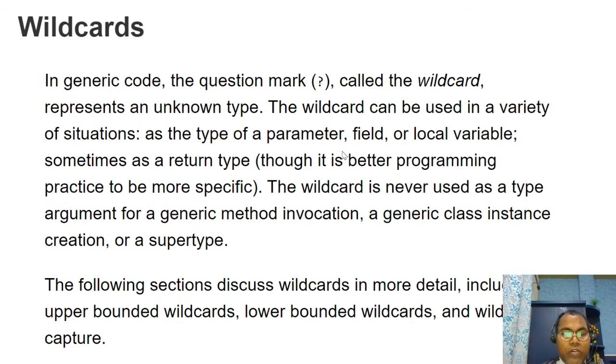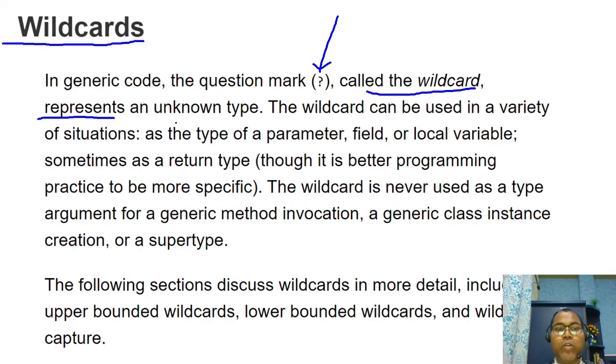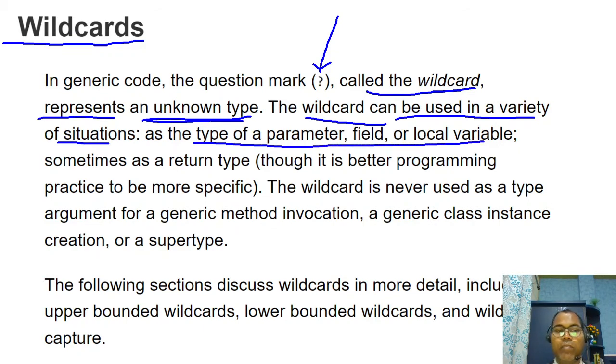And one terminology generally used in the code base is a wildcard. This question mark is called a wildcard. It represents an unknown type. We don't know which type this generic is. So wildcards help us in a variety of situations: types of parameters, fields, local variables, and sometimes return types.